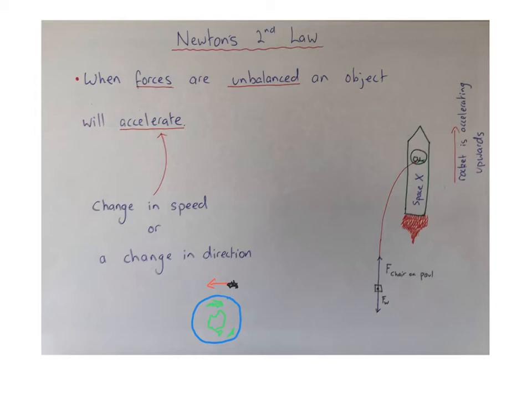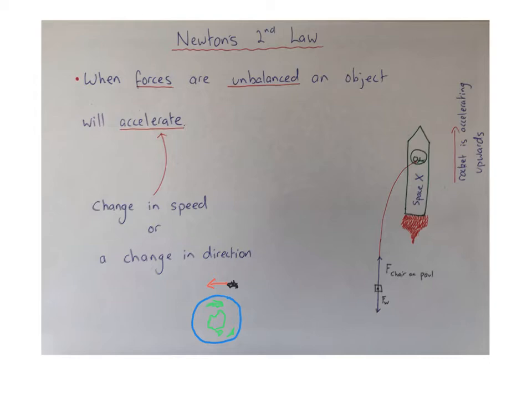Last lesson, we saw that quite a few people thought that a satellite going around the Earth at constant speed must have balanced forces acting on it. However, with this idea of acceleration being a change in direction, well then a satellite travelling around the Earth at constant speed is clearly accelerating because the direction it is travelling in must continually change. So a satellite in orbit around the Earth is subject to an unbalanced force.